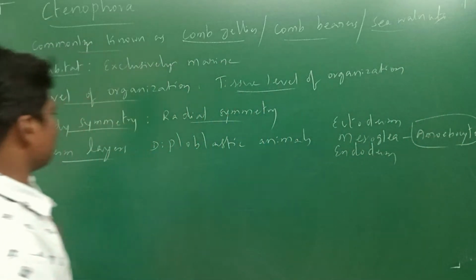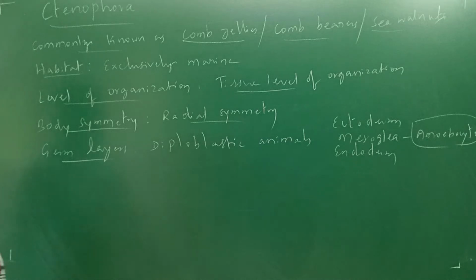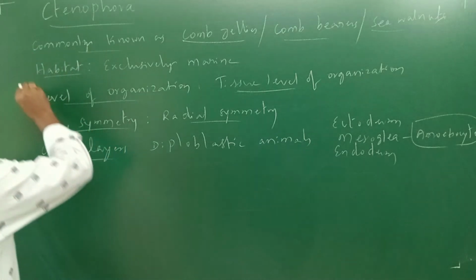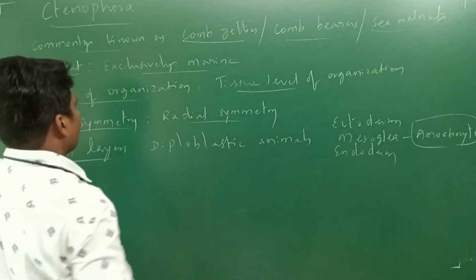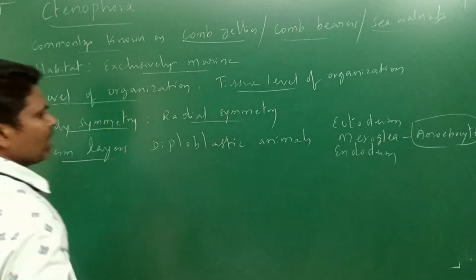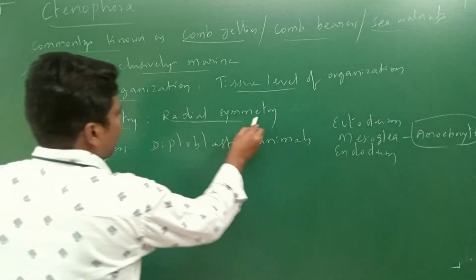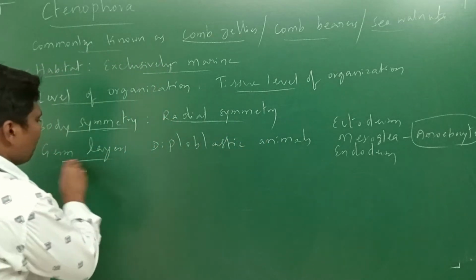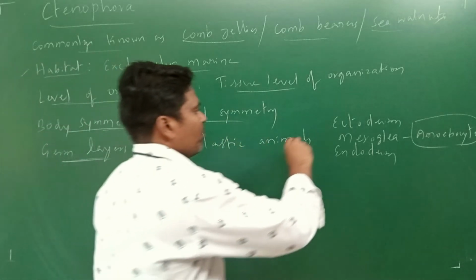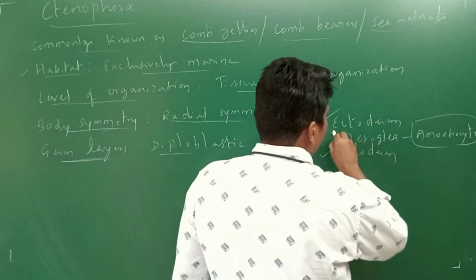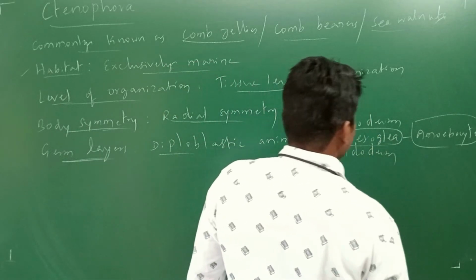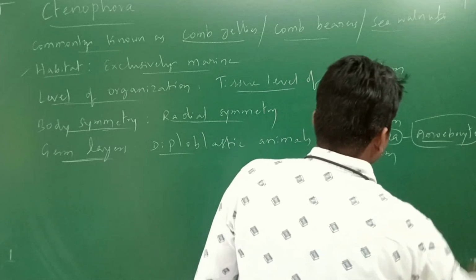So this is about the general features: habitat, exclusively marine organisms; level of organization, tissue level; body symmetry, radial symmetry; germ layers, diploblastic, with ectoderm, endoderm, and an undifferentiated layer, the mesoglea, which consists of amoebocytes.